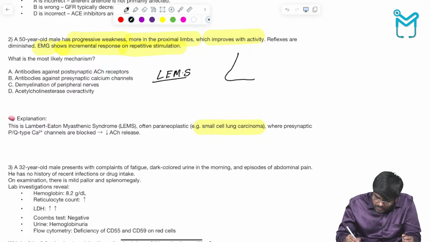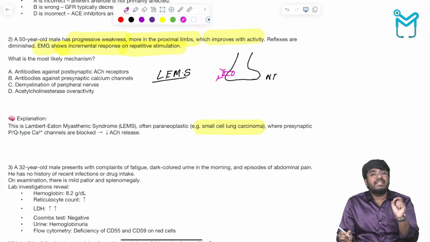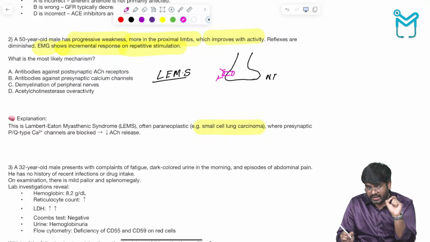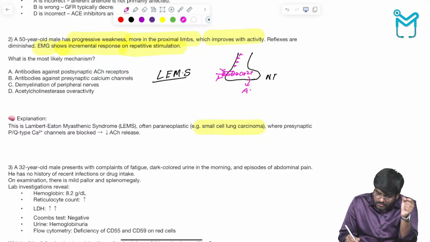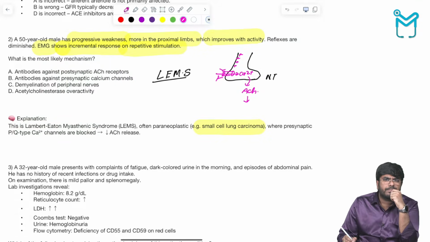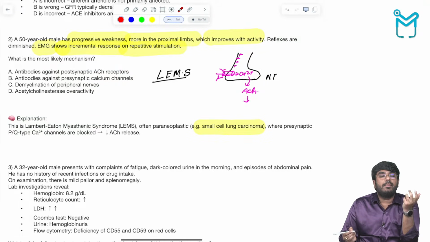In Lambert-Eaton myasthenic syndrome, here is the nerve terminal. In the nerve terminal, what do we have? Voltage gated calcium channels will be there. So you are producing antibodies against these voltage gated calcium channels. Normally, whenever the action potential comes, the calcium will go into the nerve terminal. Calcium will help in exocytosis of acetylcholine. Acetylcholine helps in the muscle contraction. But today you are producing autoantibodies against these voltage gated calcium channels. That is Lambert-Eaton syndrome.